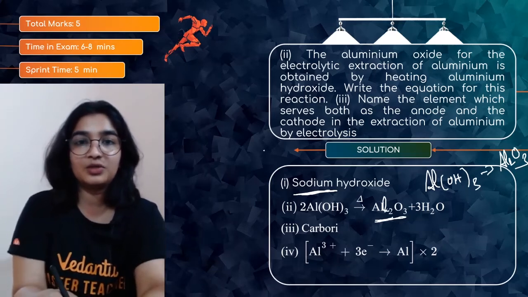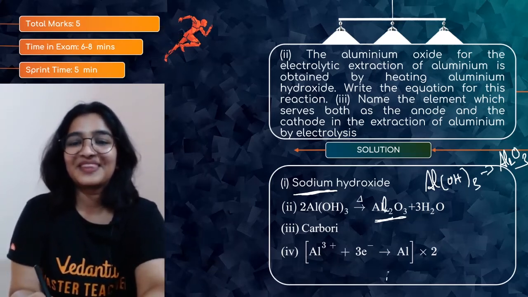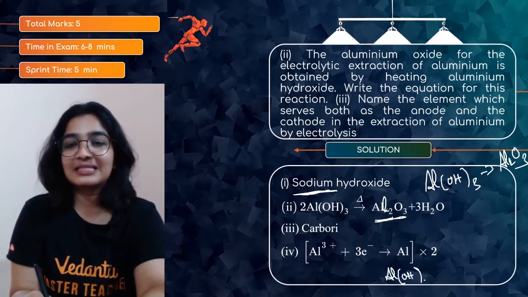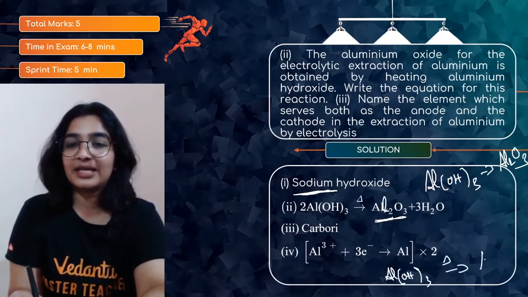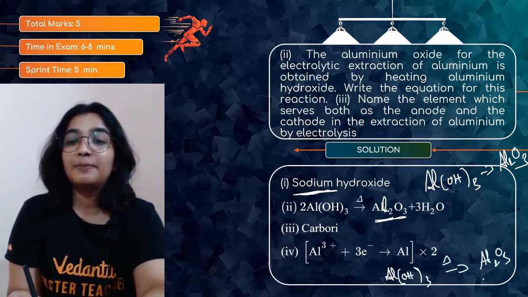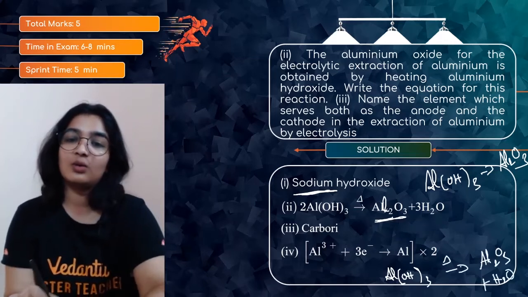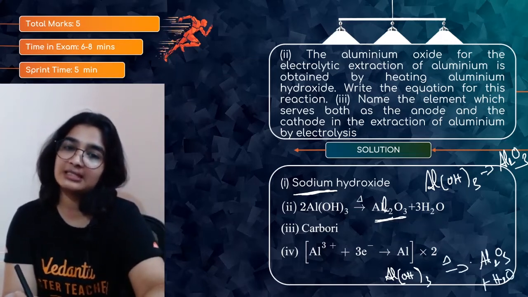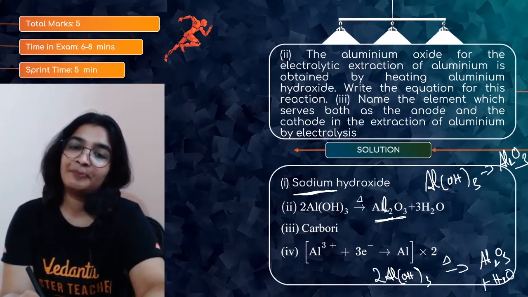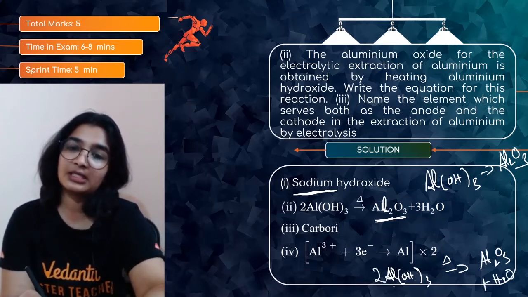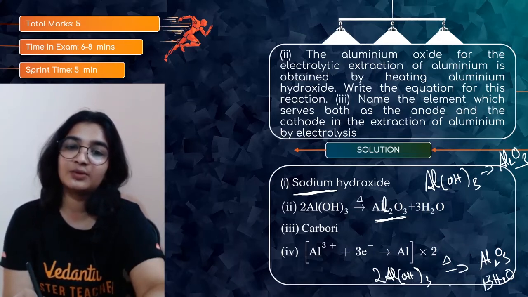Where should I write? Al(OH)3, on heating you will get Al2O3 plus water. Now let's balance this. You have 2 Al, so 2 Al(OH)3 gives Al2O3, and 3 water, 3 times 2 is 6.